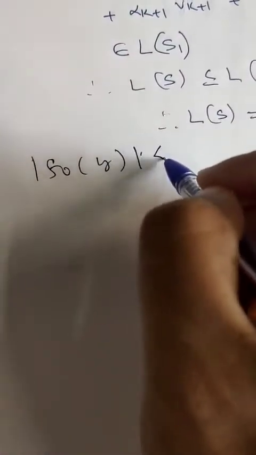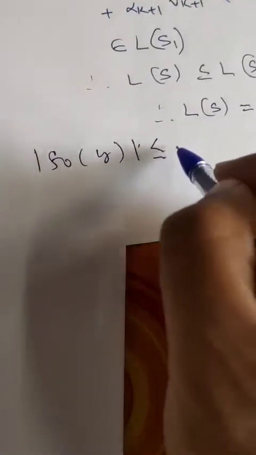Look here, what is on the left hand side? Left hand side is mod of f naught of y. On the right hand side, it is norm of f into norm of y, it is not x, this is y.